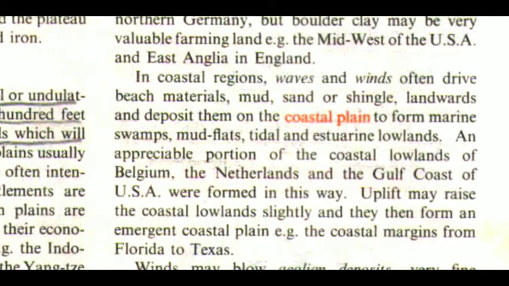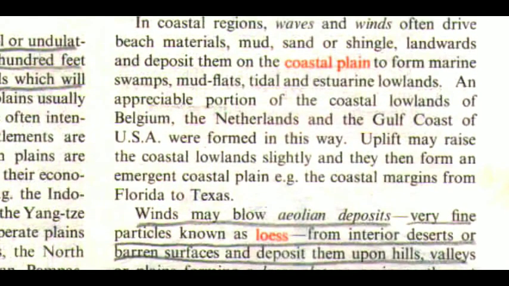In coastal regions, waves and winds often drive beach materials, mud, sand, or shingle, landwards and deposit them on the coastal plain to form marine swamps, mud flats, tidal and estuarine islands. Lowlands. An appreciable portion of the coastal lowlands of Belgium, the Netherlands, and the Gulf Coast of USA were formed in this way. Uplift may raise the coastal lowlands slightly and they then form an emergent coastal plain. Example, the coastal margins from Florida to Texas.